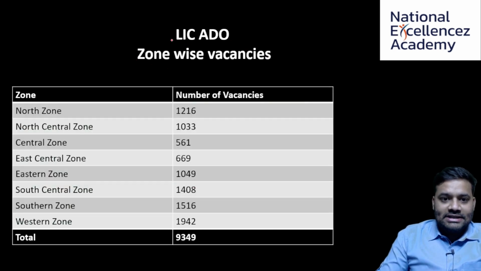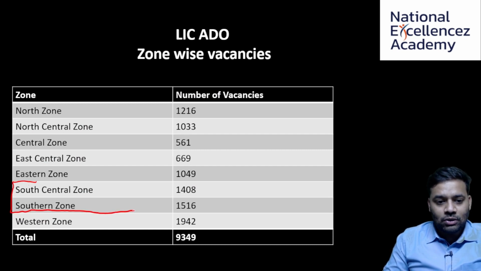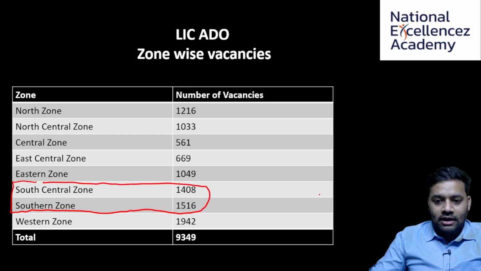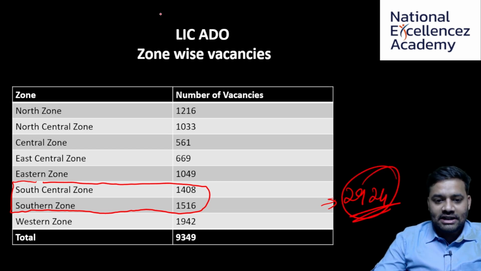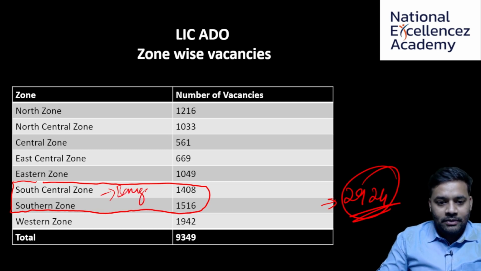And LIC ADO, if we have a look at the zonal vacancies, these are the zonal vacancies. Candidates who prefer to stay in South India should target these two zones, that is the South Central Zone and the South Zone, wherein sum total of 2,924. These are the number of vacancies in South Central and Southern Zone. So South Central is where Bangalore lies. Southern Zone is basically for Tamil Nadu and Kerala.